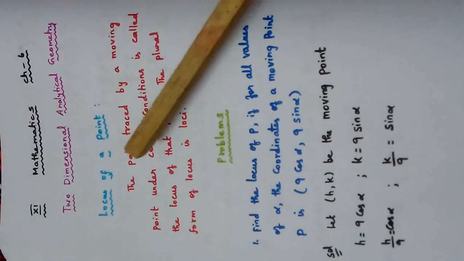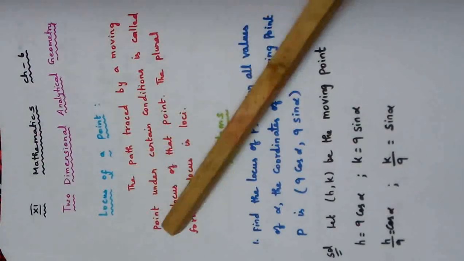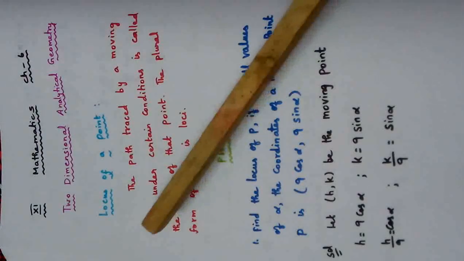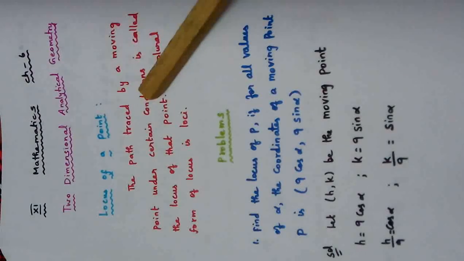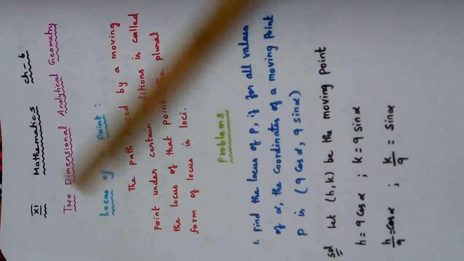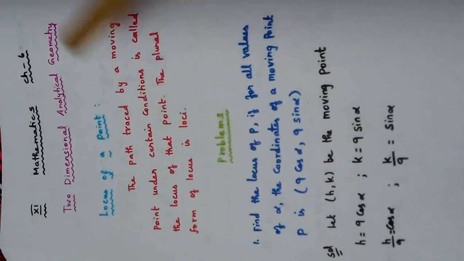So locus is nothing but the path. Path traced by what? Path created by a moving point with some conditions. That path is called the locus of that particular point. The point will be moving with some conditions.